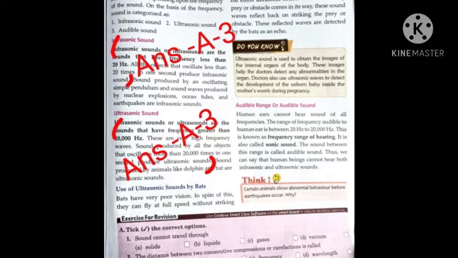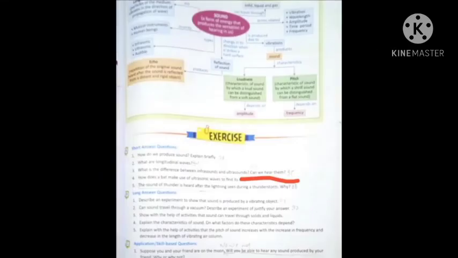Then from the new line you will write the heading ultrasonic sound, and you will write the definition of this. Ultrasonic sounds or ultrasounds are the sounds that have frequency greater than 20,000 Hz. These are very high frequency waves, sound produced by all the objects that oscillate more than 20,000 times in 1 second produce ultrasonic sound. And the next part is, can we hear them?